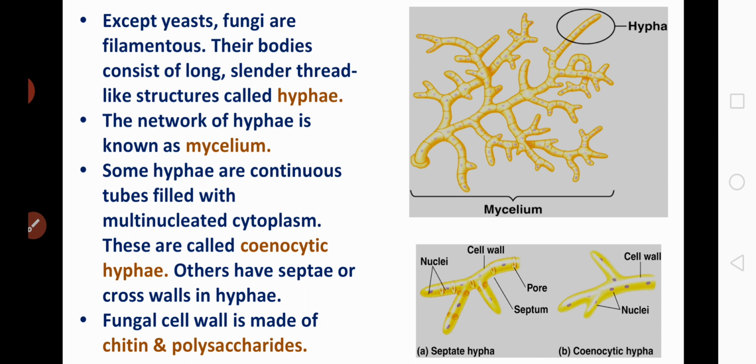Coming to the cell wall composition. Like plant cells, the fungal cell also contains an external covering layer called the cell wall. Here the cell wall is composed of chitin, which is also called fungal cellulose, and polysaccharides. So the cell wall of the fungal member mainly contains chitin as well as polysaccharides. Am I clear? Yes.